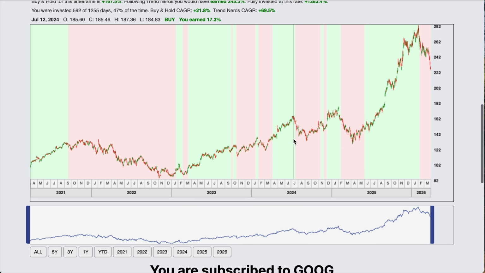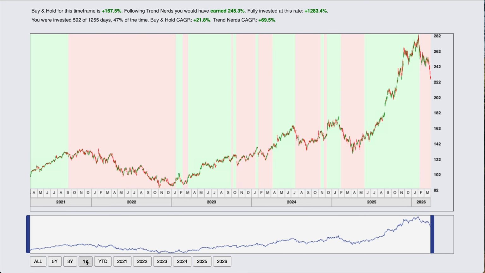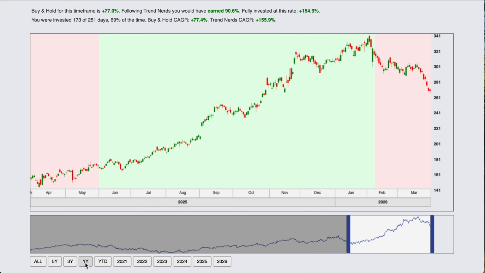Let me filter this down to like the last year. I'll click on the 1 year button, and you can see that in the past year, it had this big green uptrend. So you would have been in Google and you would have made 90.6%. You can see it right here in the data above the chart. But then Trend Nerds would have gotten you out right around here, like in mid-February. You would have gotten a notification saying that it's starting to downtrend. You should probably sell it. And you would have actually saved 14.9% if you had sold it at that point.